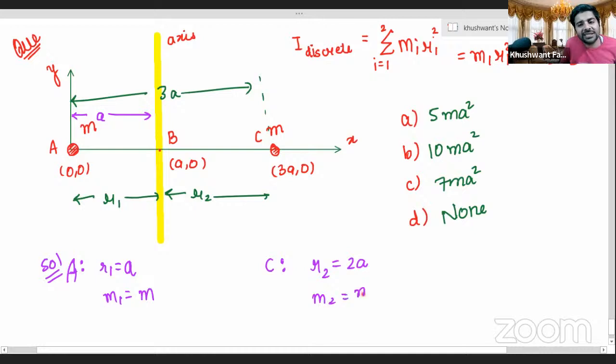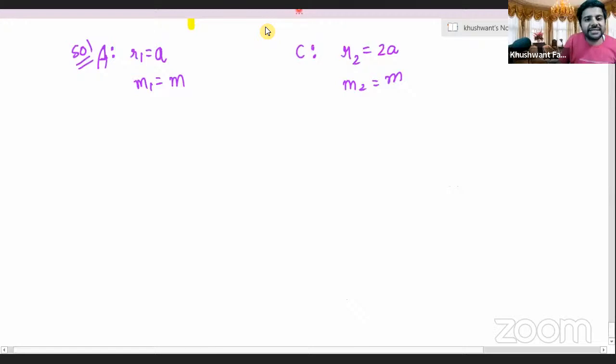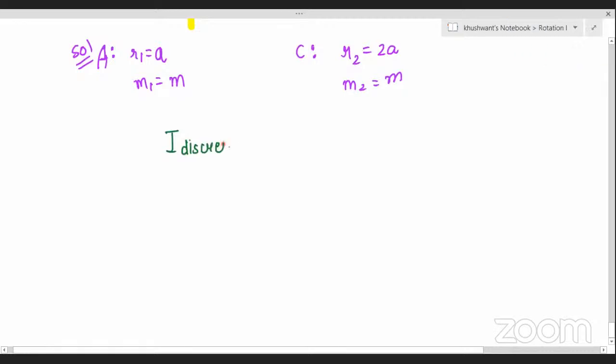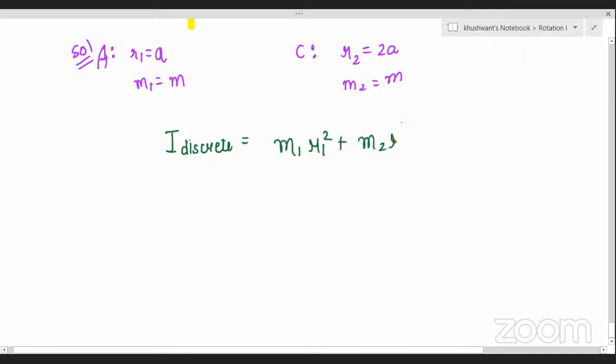Okay. Now, what is the formula? Can you once again read it out loud, Makesh? Formula for a discrete system? Yes, Makesh. Sigma M R square, I discrete is given by sigma M by R square, which is M1 R1 square plus M2 R2 square. Very good.